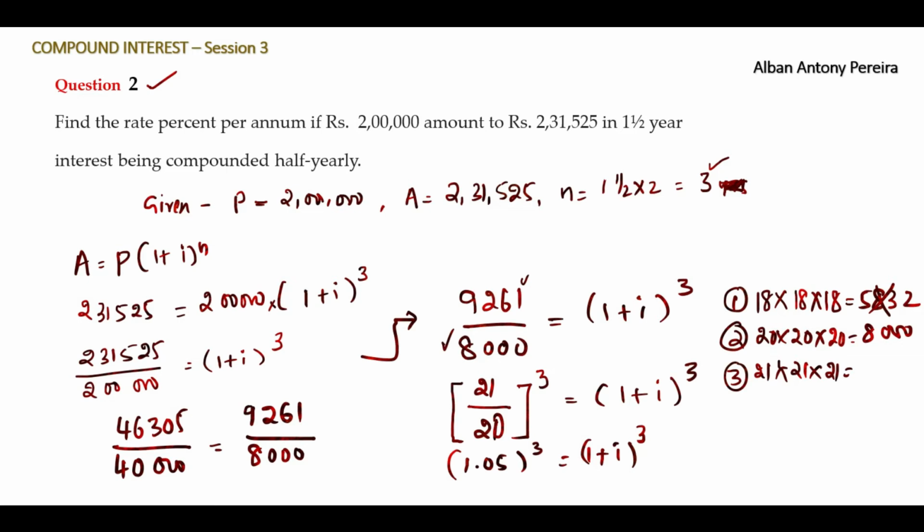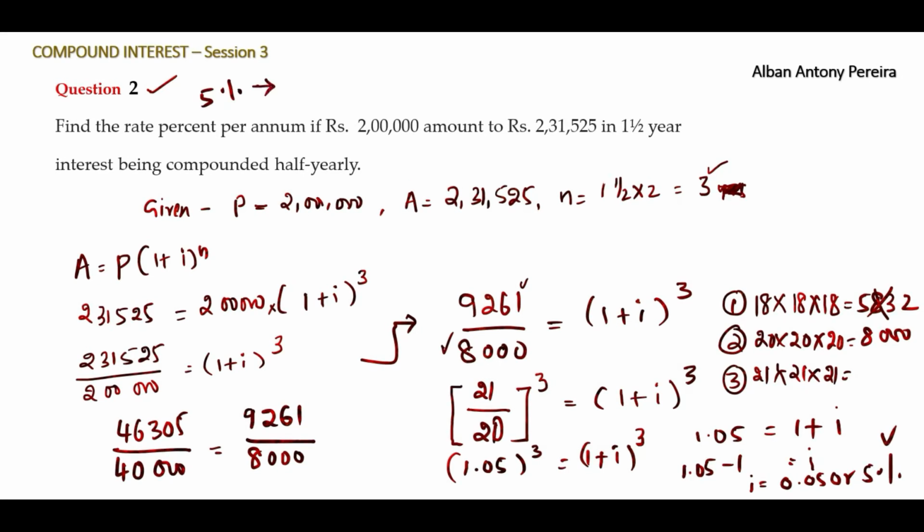Since both have power 3, we can ignore the cube. What is left is 1.05 is equal to 1 plus I. Keep I here, bring 1 to the left hand side, it becomes 1.05 minus 1, and I will be 0.05 or 5%.